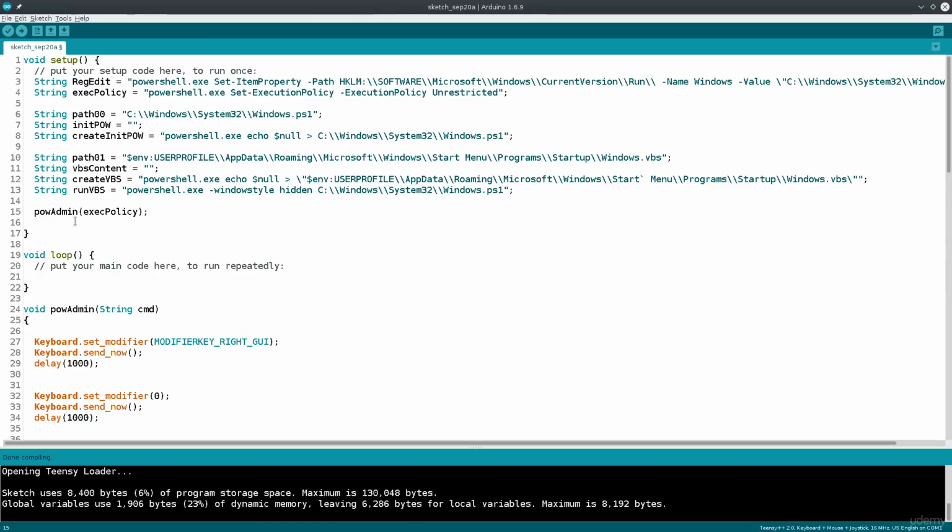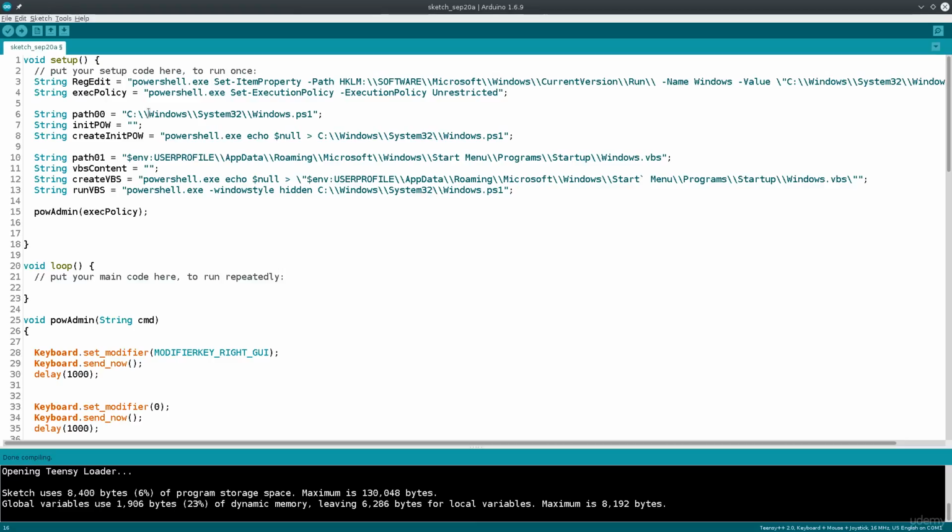And what does the POW admin function do? It basically receives an argument, it receives a string, and we put a command into that string, and then that command executes as admin. Okay, so this will be for setting the execution policy for our PowerShell scripts.